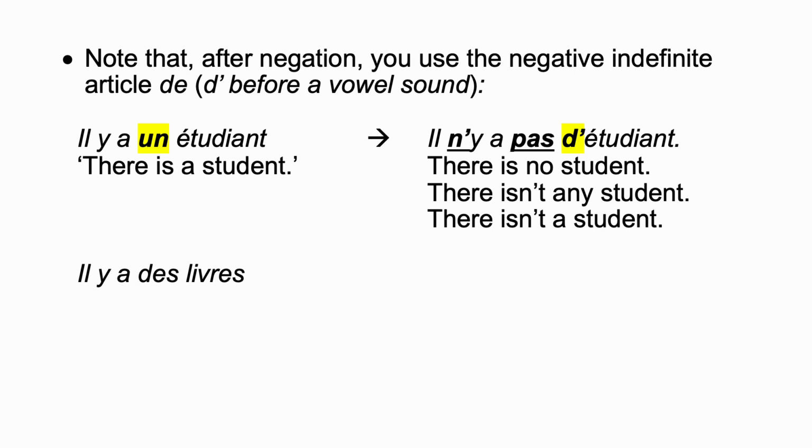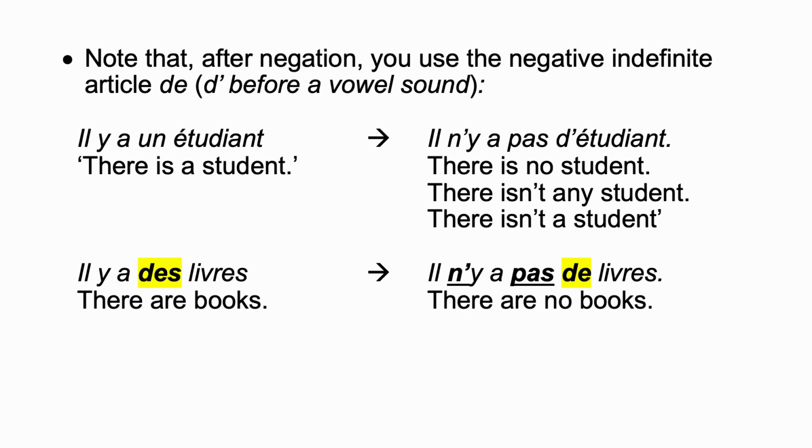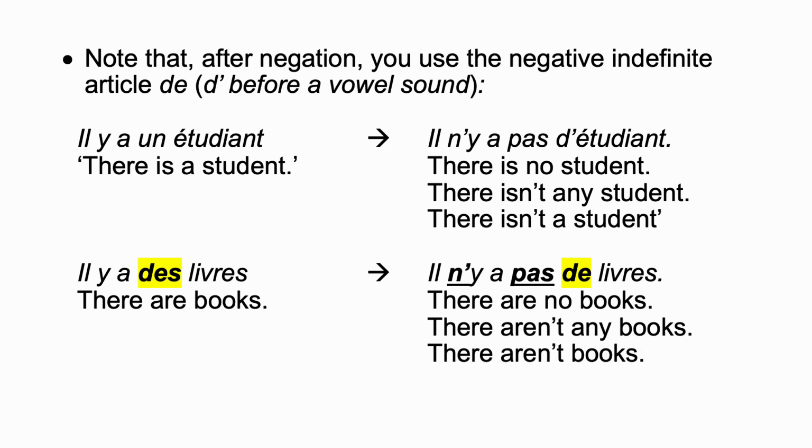Il y a des livres means there are books. Livre is in the plural, so you're going to use the indefinite article des. The negative sentence of il y a des livres is going to be il n'y a pas de livres. Repeat, il n'y a pas de livres. Il n'y a pas de livres means there are no books. There aren't any books. There aren't books.